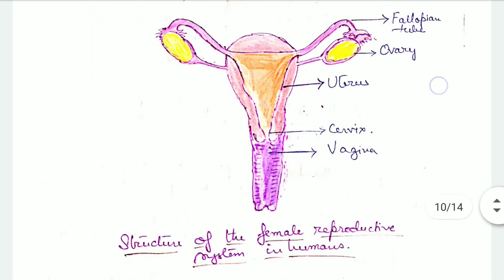Now this is the structure of the female reproductive organs. See the enlarged portion in the middle, that is the uterus. On both sides, you can see two funnel-shaped fallopian tubes coming out, and below the funnel-shaped fallopian tubes there are two yellow colored ovaries. The lower portion of the uterus narrows down as the cervix, and below the cervix there is a muscular tube known as the vagina. So this is the structure of the female reproductive system in humans.